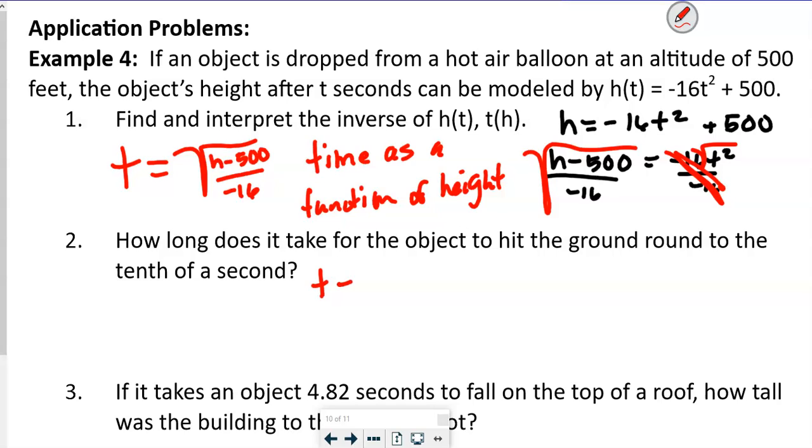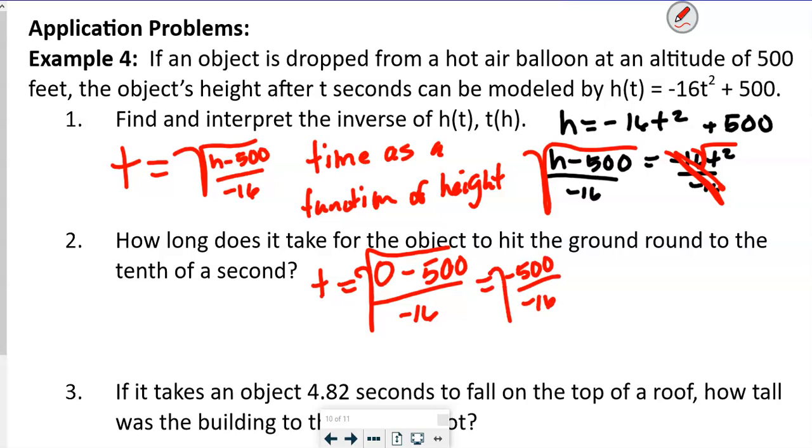So this is t is equal to, so we got 0 minus 500, divided by negative 16, and we're going to take the square root of whatever that number is. So that's going to be negative 500 divided by negative 16, take the square root of that. So, take the square root of 31.25. And when I did that, I got 5.6 seconds.